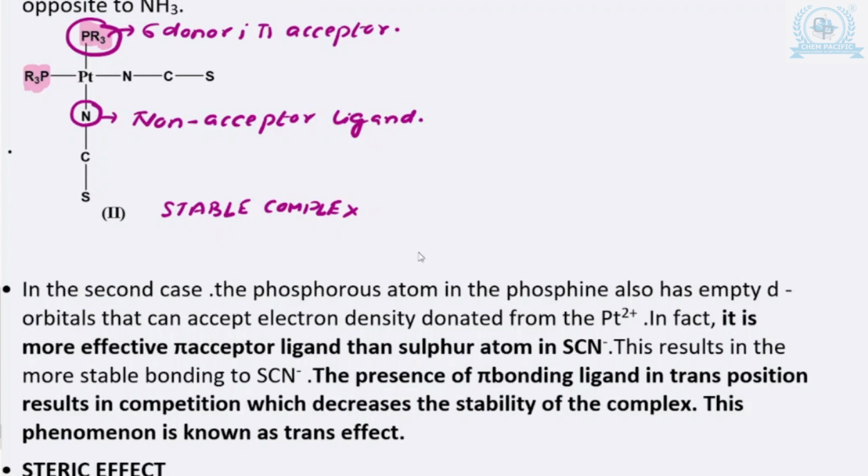The phosphorus atom, if we replace ammonia by a sigma donor pi acceptor ligand like PR3, then in this case of the phosphine, the phosphorus atom के पास है empty d orbital which acts as a pi acceptor ligand. So it can accept the electron cloud density from the metal.